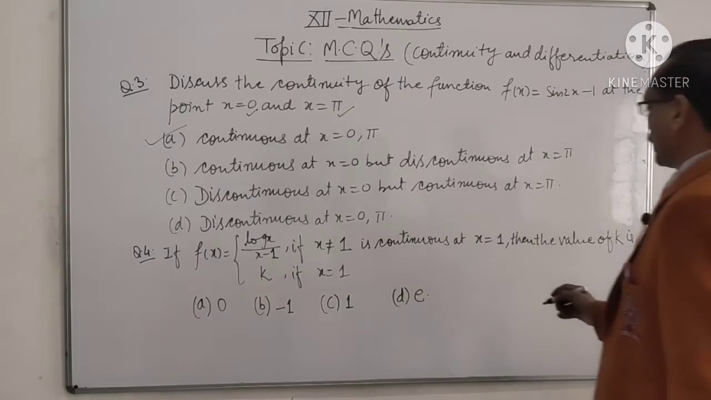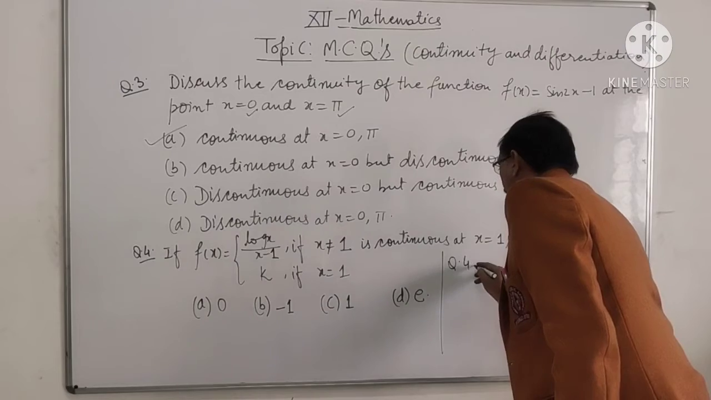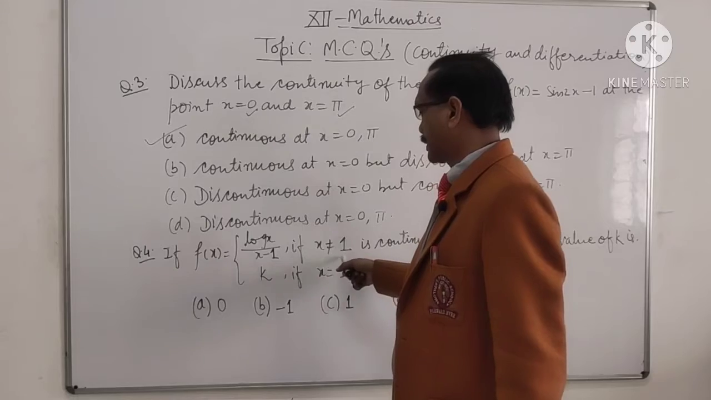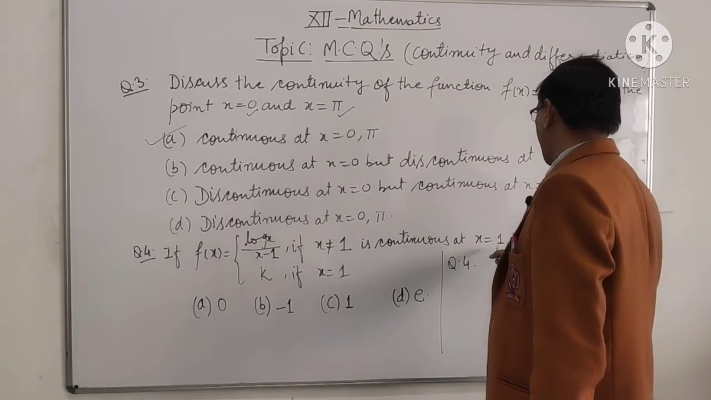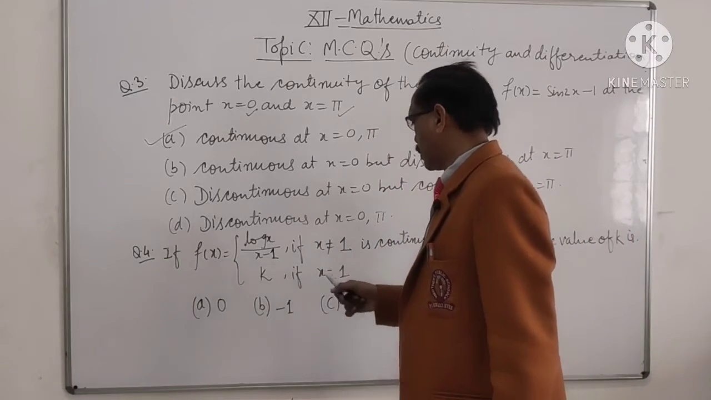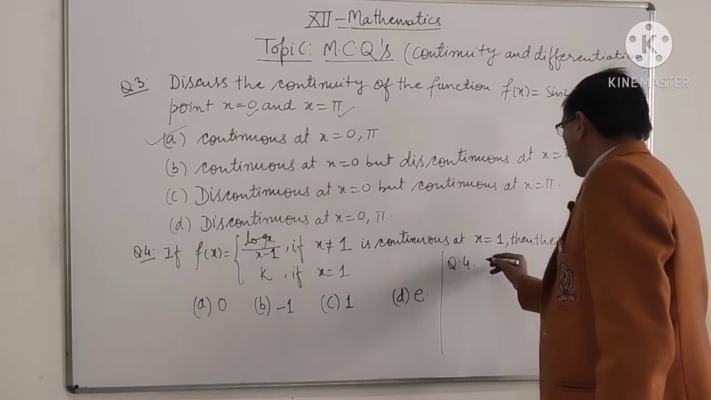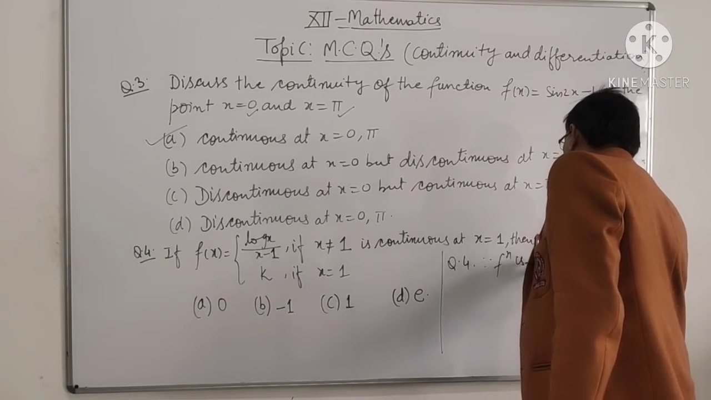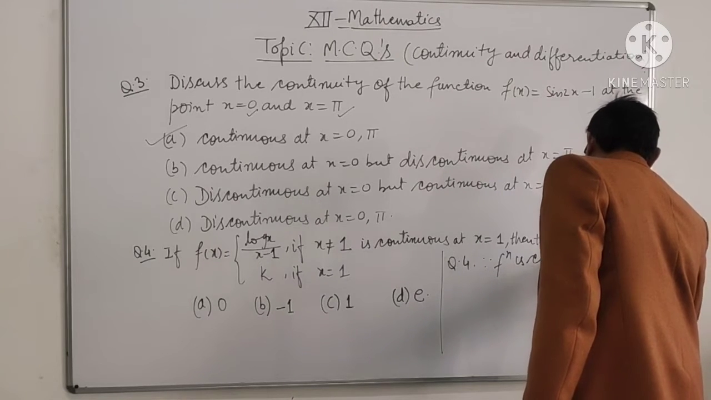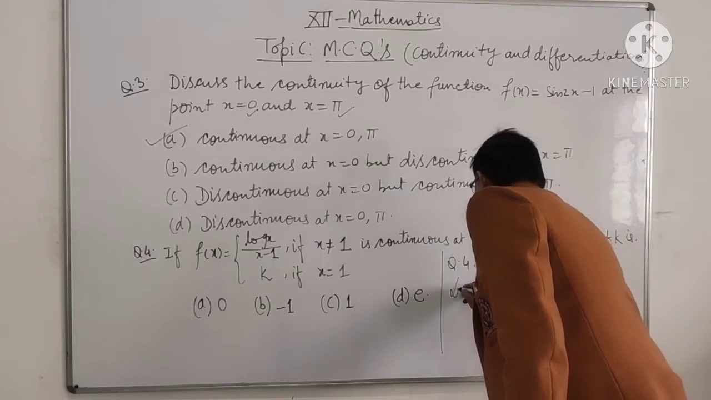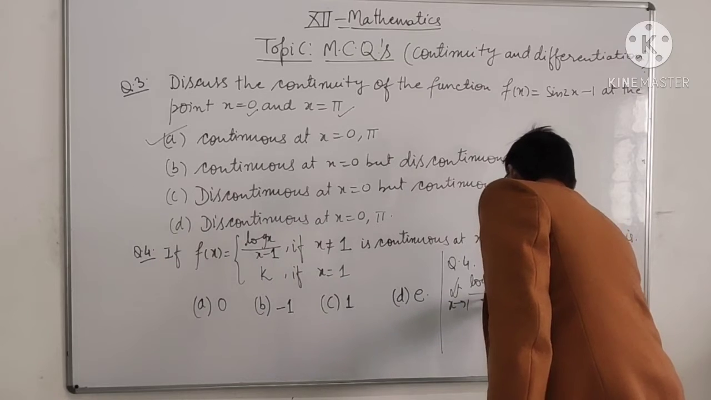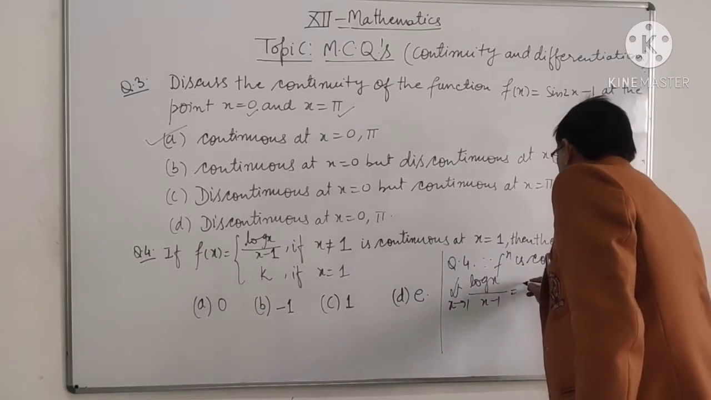Next, question 4. If f(x) = log x upon x minus 1, if x is not equal to 1, is continuous at x equal to 1, then find the value of k, where f(x) = k when x equal to 1. Since the function is continuous, therefore its limiting value, limit x tends to 1, log x upon x minus 1 equal to k.